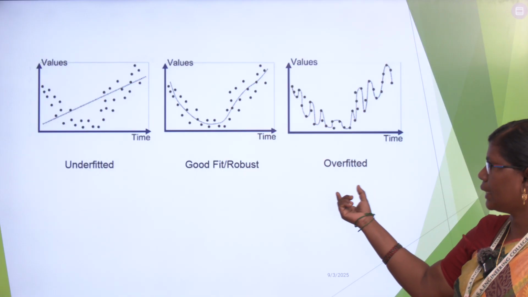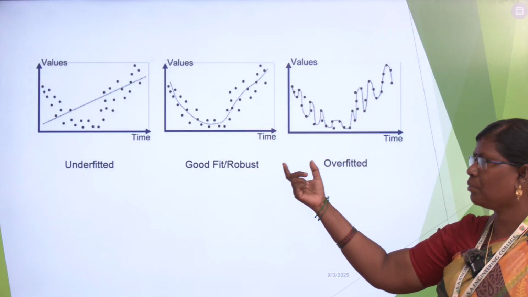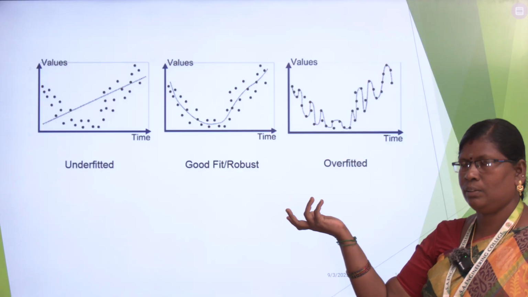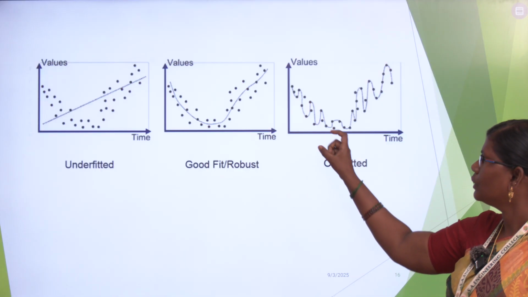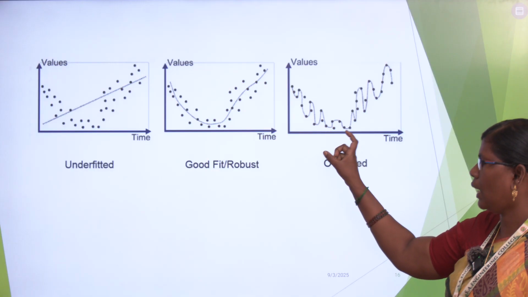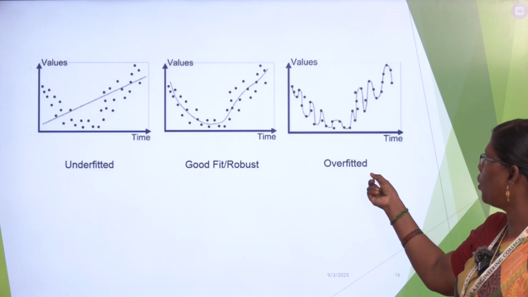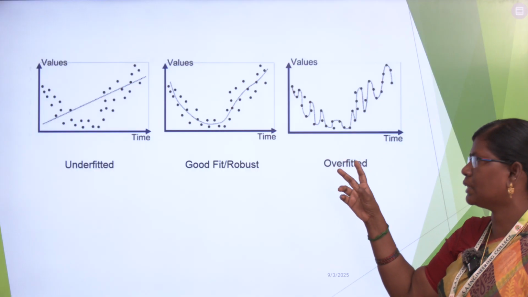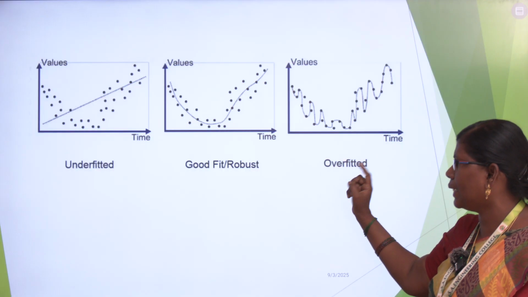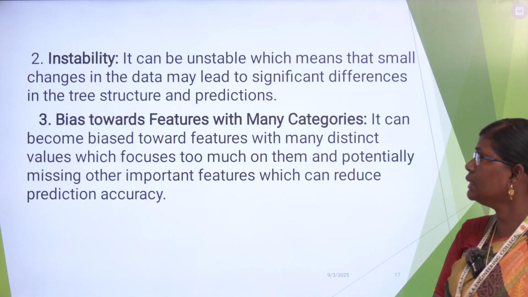Next, here I have given a diagram. Underfitted means it does not consider the actual data itself, and a good fit means it is a good method, so it considers the actual data. Next, overfitted means it reacts to the noisy data also, so it considers all the data present and leads to inaccurate predictions.